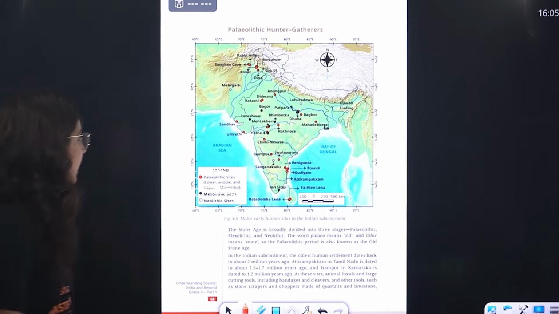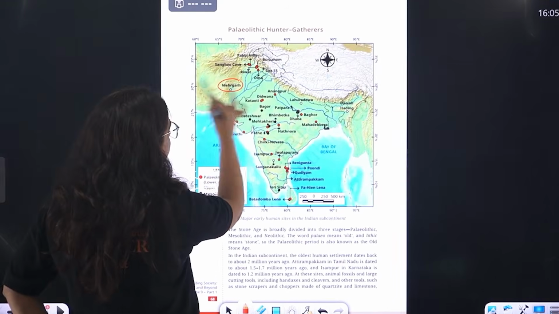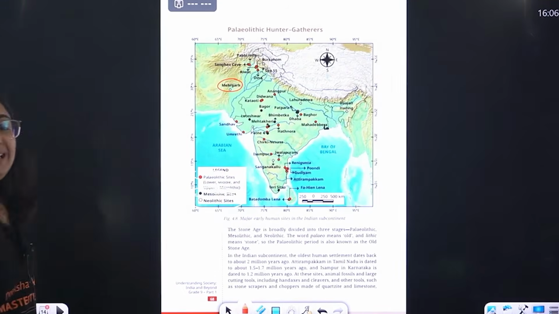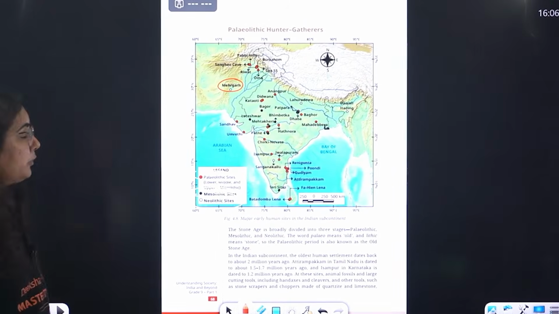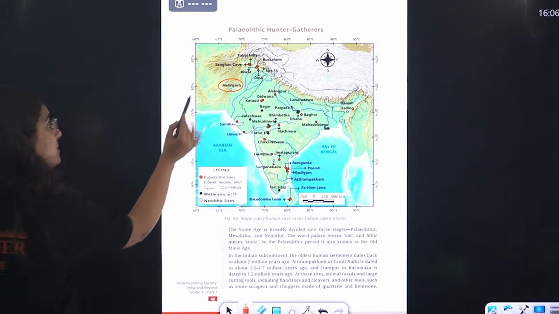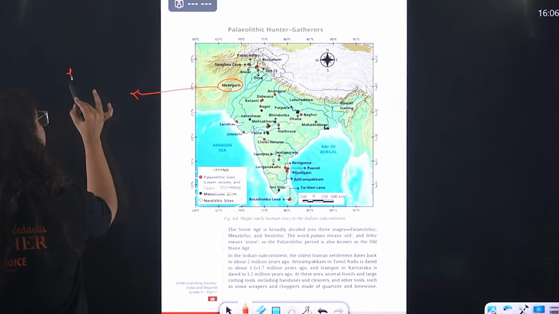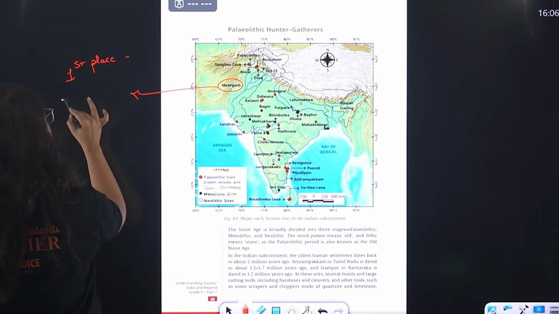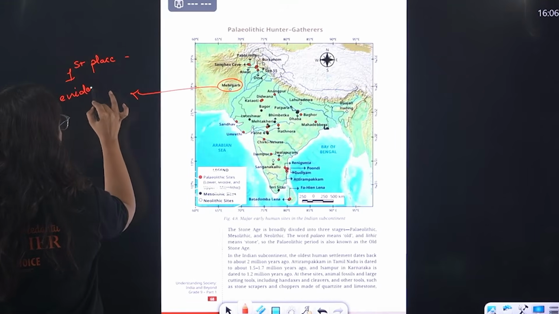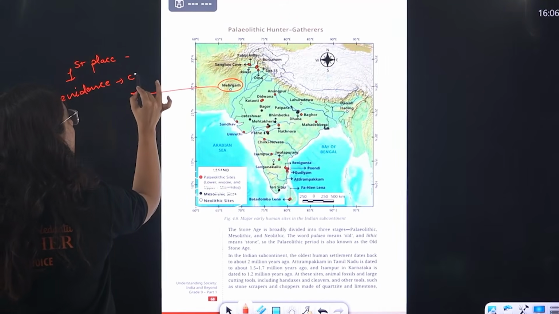Like there is one location, that is Mehergarh, which is right now in Pakistan. It was part of the Indian subcontinent, and this Mehergarh is the first place which gives us evidence of the growth of crops.